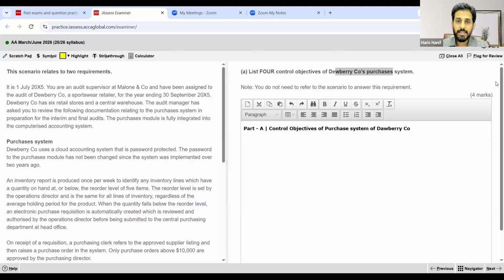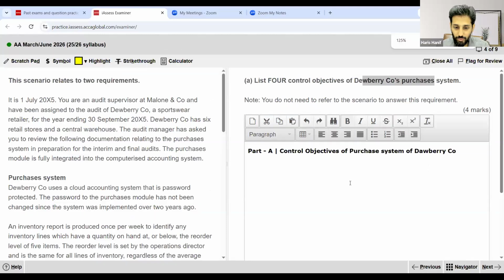But please remember, this is a knowledge based requirement. It has nothing to do with the case study. You can relate it, but see that it is for 4 marks. So first of all, 1 point is equal to 1 mark. Just a minute, please don't write. So you have to write 4 points. It's a knowledge based question. I will be doing it later on. Let's go to the next requirement.